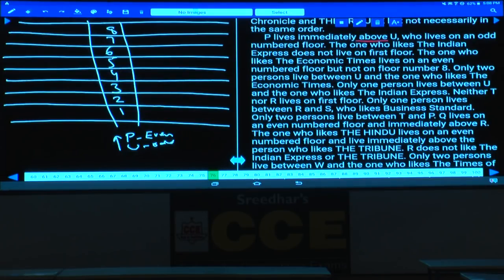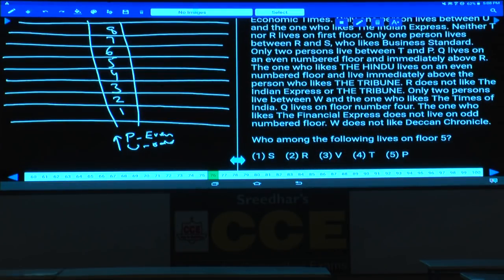In this one more information is given at the last. What is that information here? Q lives on floor number 4, clearly given. As Q is living on floor number 4, Q must be here. As Q is here, now for P and U, it could be either 7 or 8, 5 or 6, 1 or 2. Isn't it? How many possibilities? We have 3 possibilities.